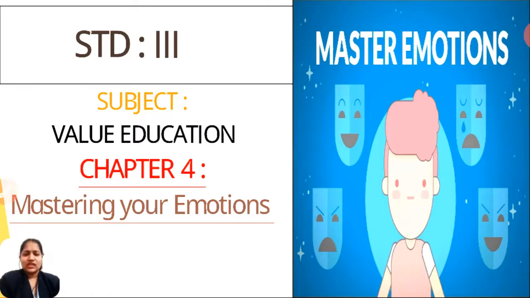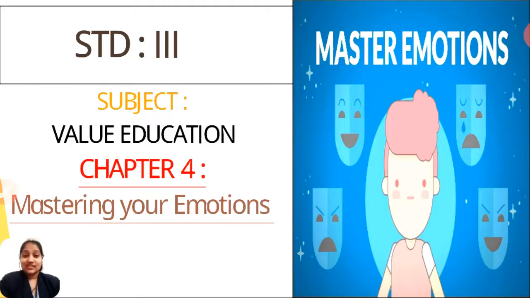Sometimes you get angry, and that's your emotion which is seen on your face. Sometimes you laugh a lot, whereas sometimes you cry. These are all types of emotions which you have on your face. But how can you master your emotions? Let's see in this chapter number 4.